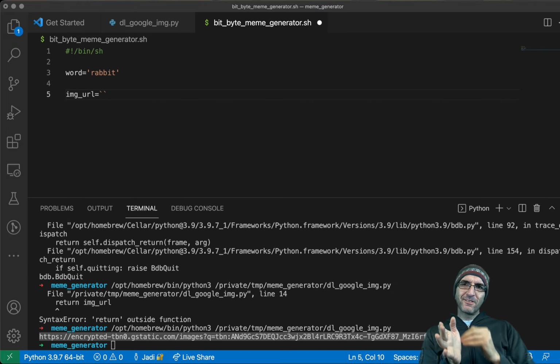When I use this, it means give me the results of this program. Which program? What was my program called? dl_google_image.py for that word. Now I got the output, which is a URL. So I can say wget image URL. Interesting. This is nice. -O output. How is it? Okay, this is interesting. But I will name it temp.png. I'm not sure if this is in PNG format, I just named it PNG.